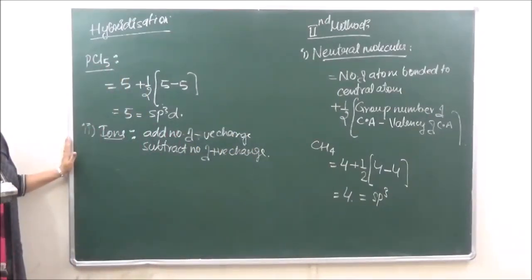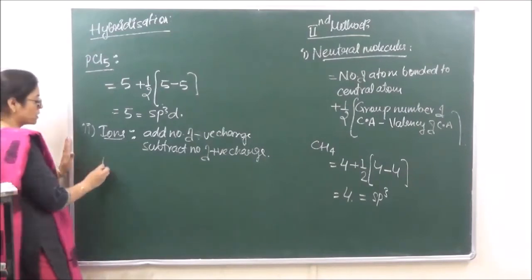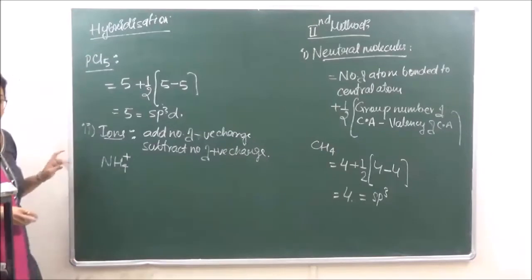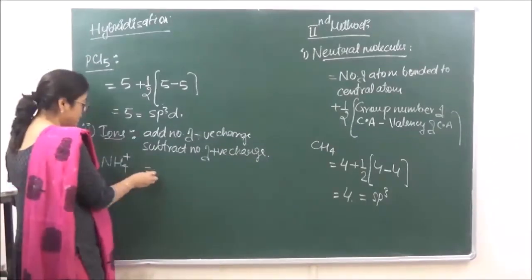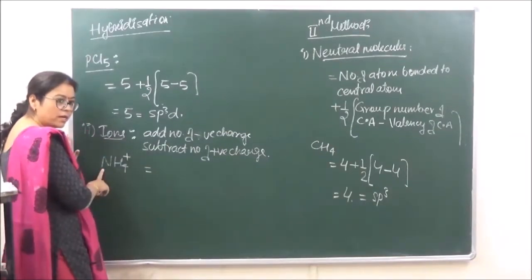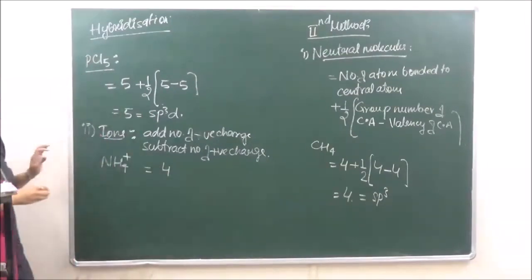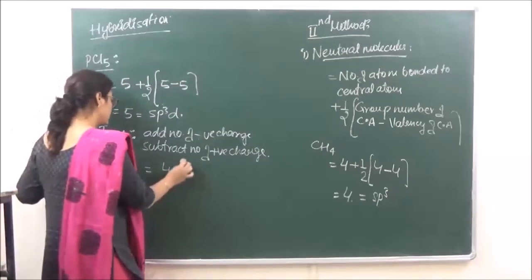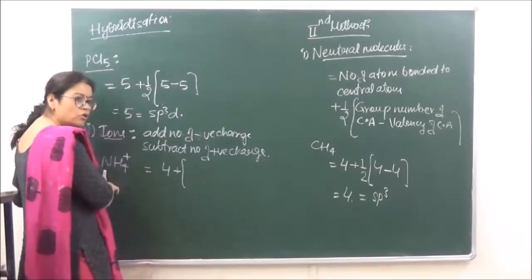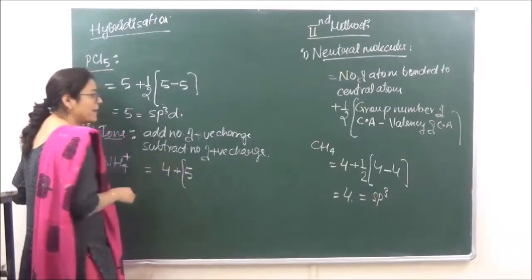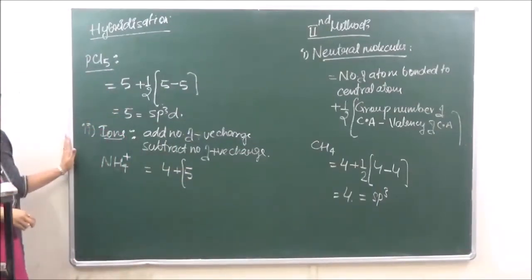So if we are taking an example of say NH4 positive, तो NH4 positive के लिए हमारे पास क्या आ गया? Number of atoms which are bonded is going to be 4, ठीक है? Plus half of nitrogen belongs to group 15, so इस करके group number इसका क्या आ जाएगा? 5, ठीक है?